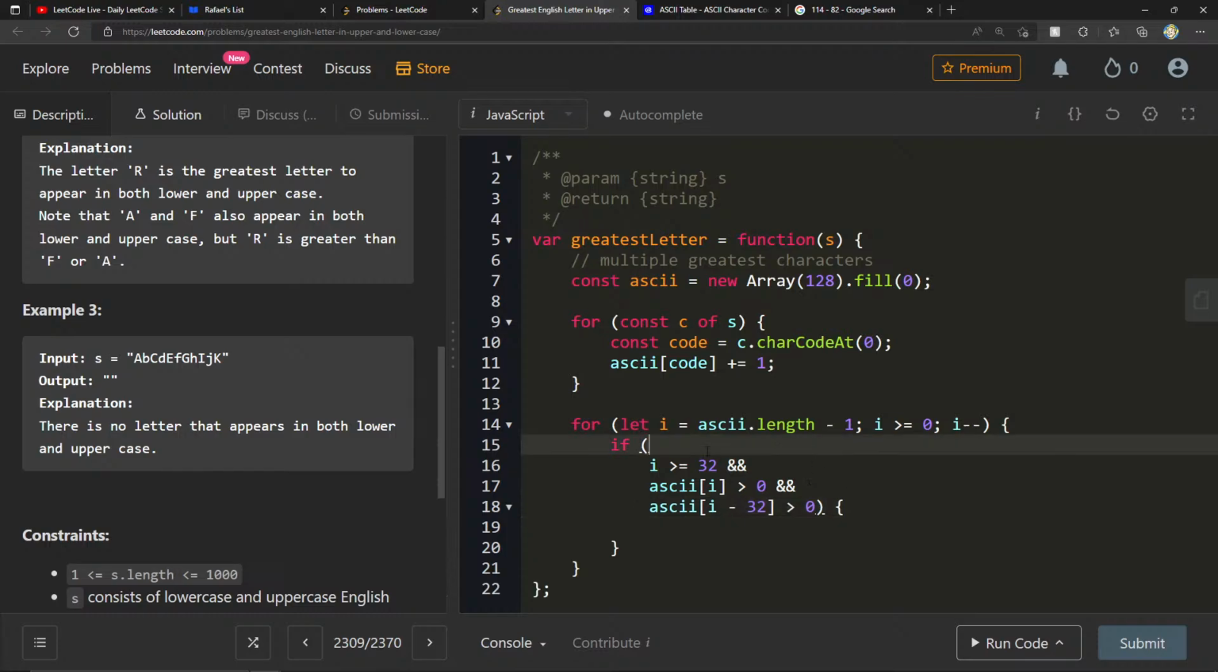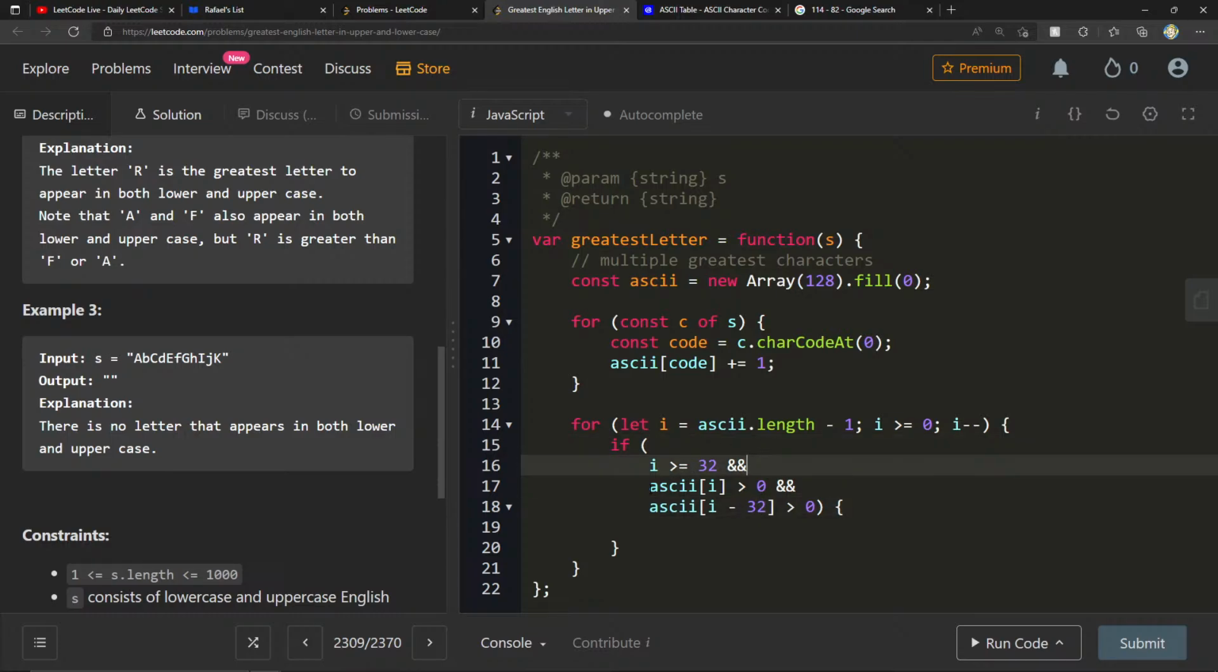So what does this mean? Why am I doing i greater than or equal to 32? In this case, we didn't have any double letters. So if I make it all the way to i equals 5 and I try to do 5 minus 32, I'm going to get an index out of bounds. So I need to make sure that I'm only doing this calculation for values that are greater or equal to 32, because that's the differential here.